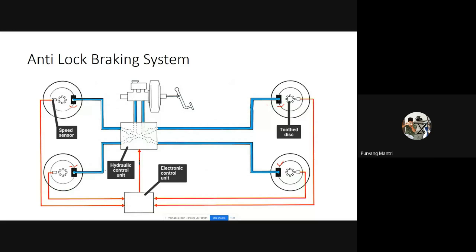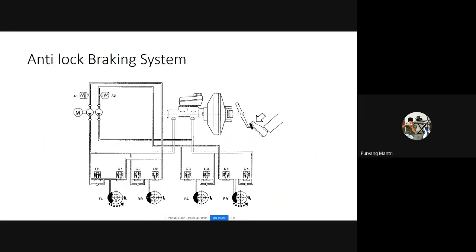Now to understand how the anti-lock braking system controls the brake system from engaging and disengaging, we have this particular image. Below here we have brake discs, disc brakes for each wheel. FL means front left, then rear right, rear left, and front right. Now the brake distribution system, the brake circuit in our vehicle, is in X form. This is a tandem master cylinder. There are two outlets in this master cylinder. One outlet controls the front left and rear right. The other outlet controls the front right and the rear left.